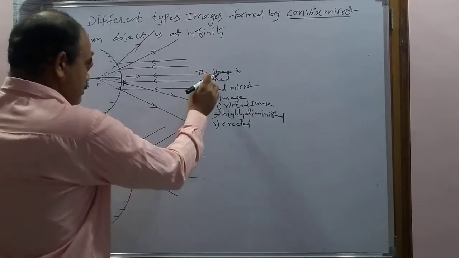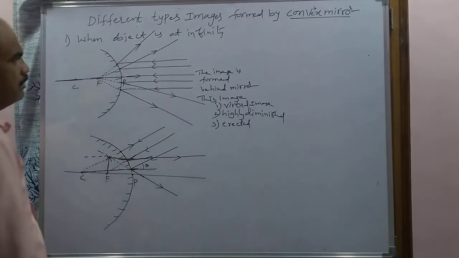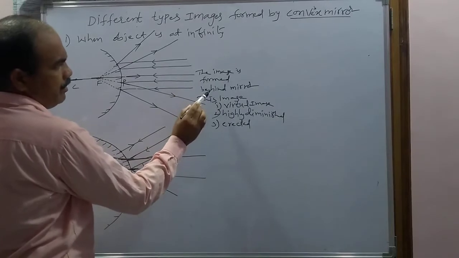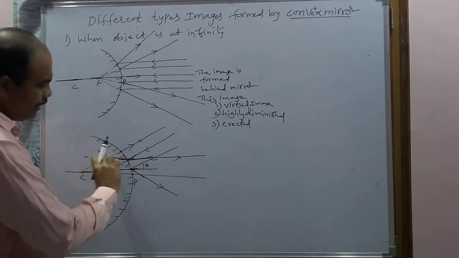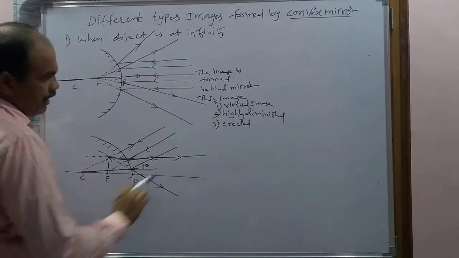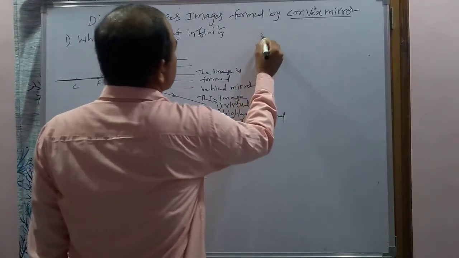So the same rules are applicable here. The image is formed behind the mirror. This image is virtual. It is highly diminished. And the third one, it is erect. Now come to the second case.